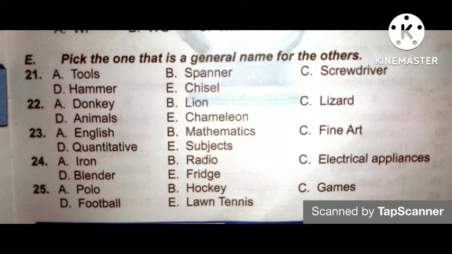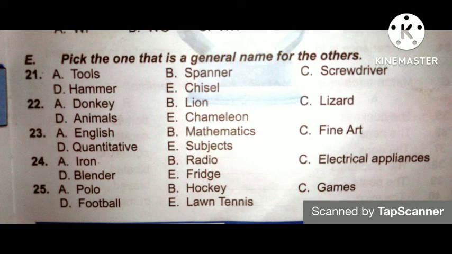Question 21 says, A, tools, B, spanner, C, screwdriver, D, hammer, and E, chisel. For those of us that are familiar with what the carpenters use, all these are termed tools. So A, tools, is the correct option. Spanner, screwdriver, hammer, and chisel are all tools. So let's pick randomly. Let's go to question 23.